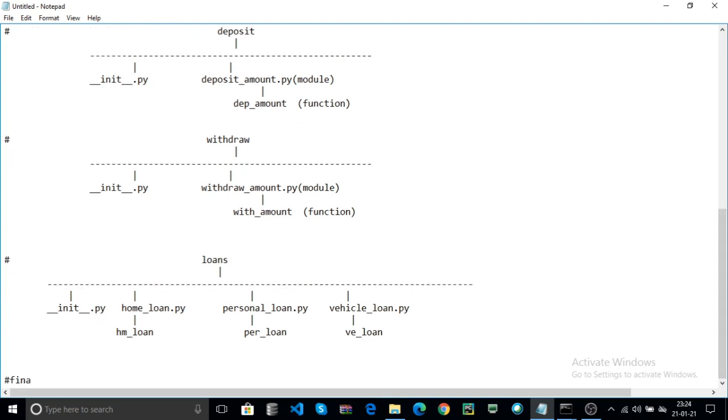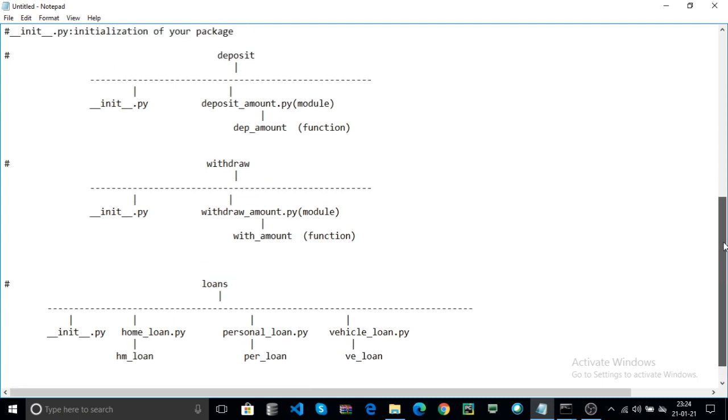And finally, store all packages in one folder. This is optional. For convenience you can use banking_system as the folder. Now how to create the three packages?